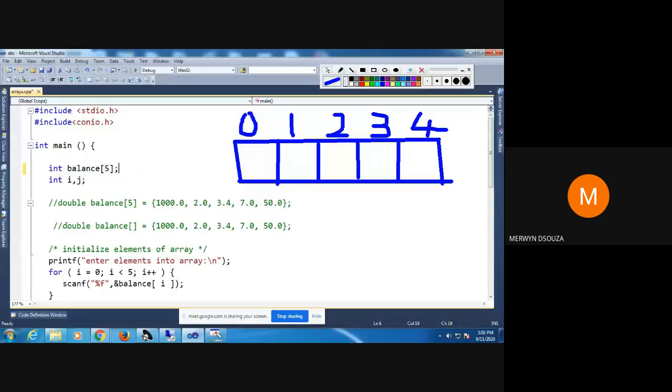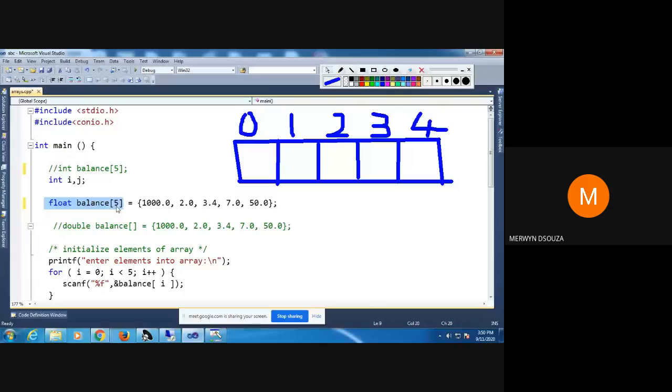So there are different ways. The first way of declaring values is, suppose we have this array, we can directly declare it like this. You need not put this statement here. Instead of putting this, I'll just comment it. You can directly declare that you will have a floating point array.